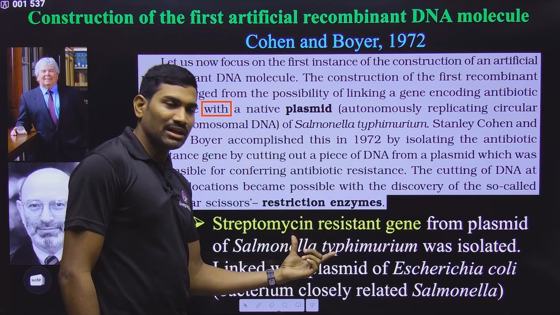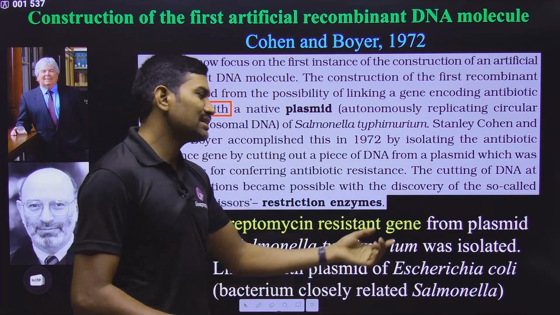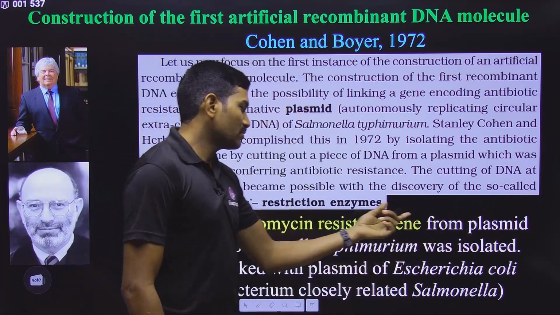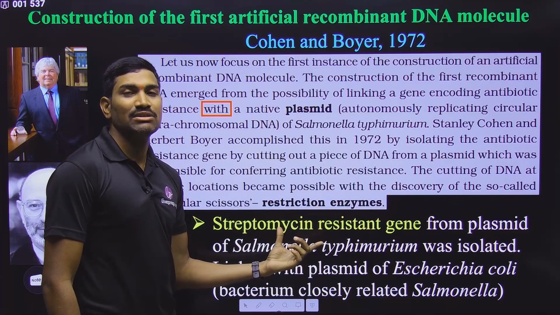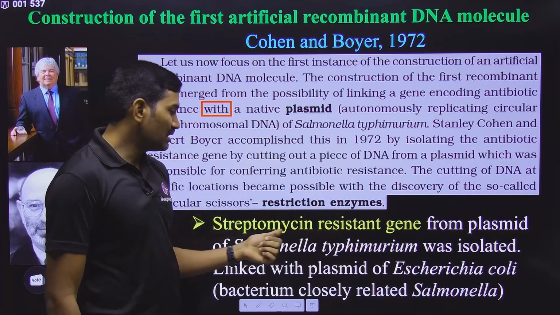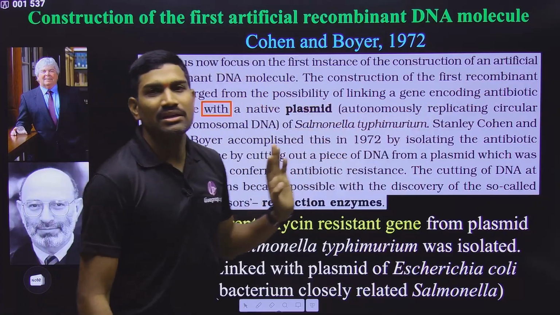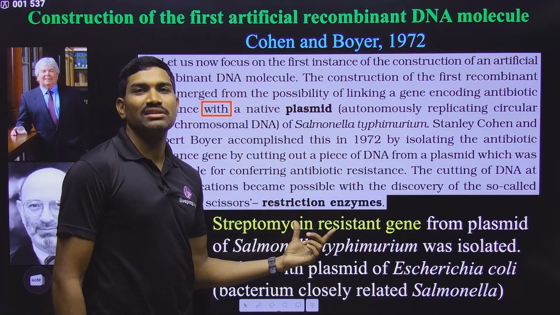In this particular bacterium there is a plasmid. I don't want to tell you the name of that plasmid. In that plasmid there is an antibiotic resistant gene. What is that antibiotic resistant gene? It is the streptomycin resistant gene. But this name was not given here; they simply gave antibiotic resistant gene. It is actually the streptomycin resistant gene.